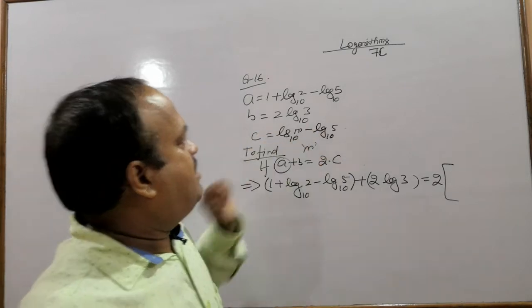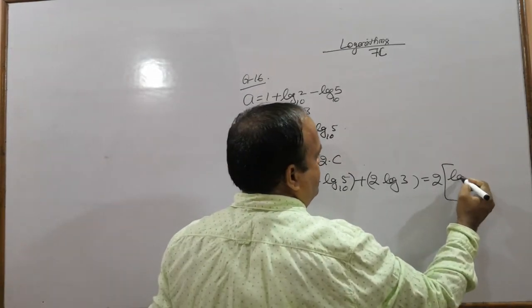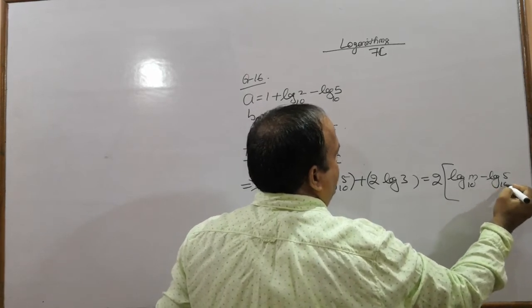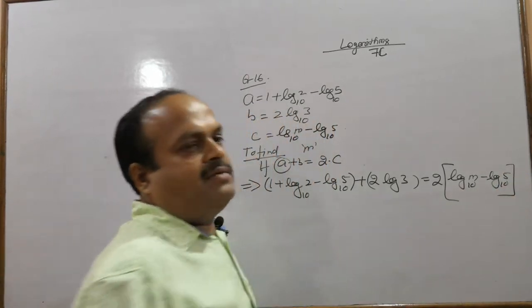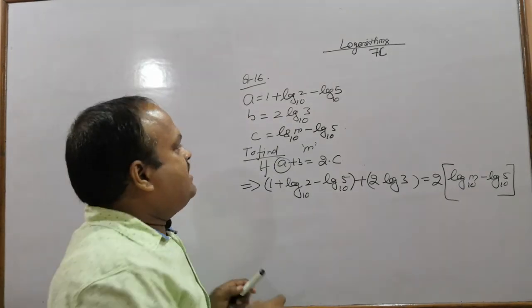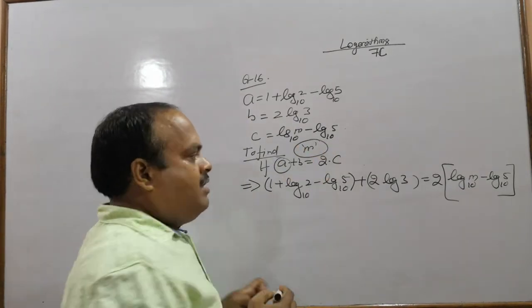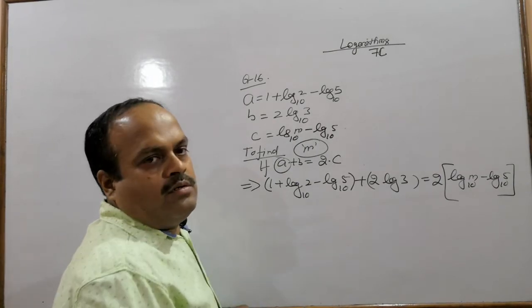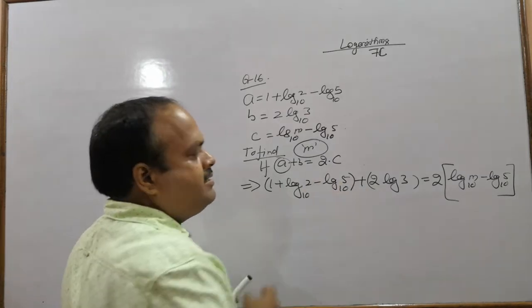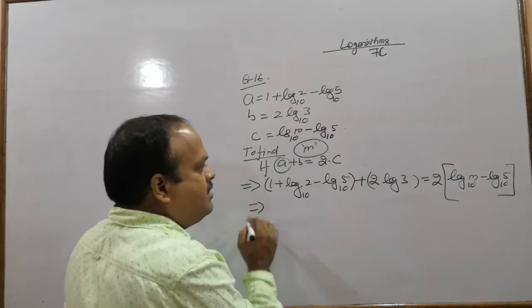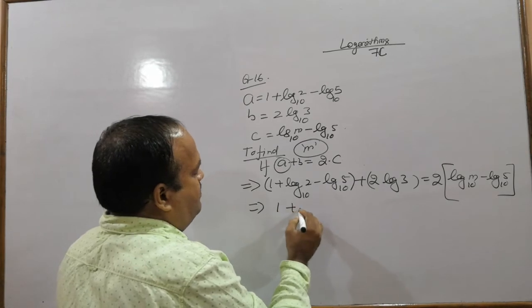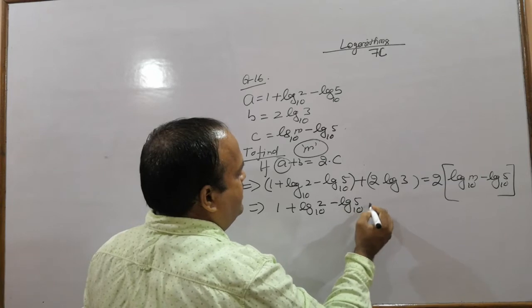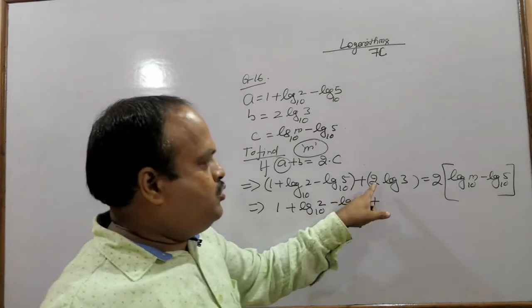The value of c is log m to the base 10 minus log 5 to the base 10. We have to add, let us simplify.